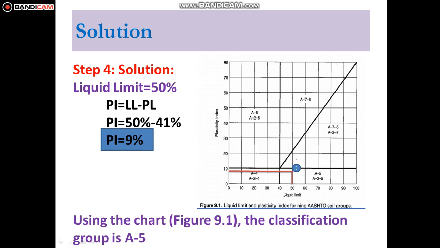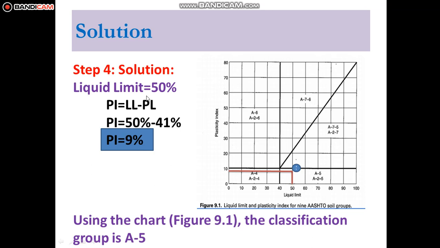Liquid limit more than 40% and plasticity index less than 10% belongs to the A5 group. Liquid limit less than 40% and plasticity index greater than 10% belongs to A6. And the last one, liquid limit greater than 40% and plasticity index greater than 10% belongs to the A7 group.